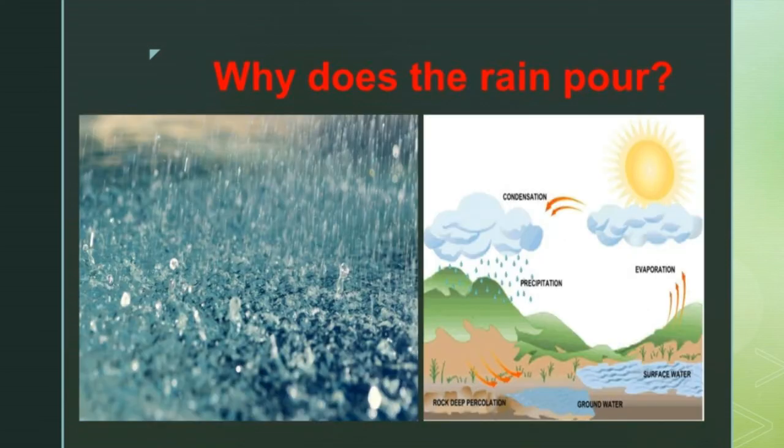Why does the rain pour? Yes, we already know about the water cycle. Water cycle means from the land, that means lake, river, stream, pond, ocean, from there the water rises. Because of the sunlight, the water turns to vapor and reaches the clouds. Then it forms a cooling condensation. That means it becomes condensed and this forms as rain. Because of that only we are getting rain. This is the reason why the rain pours.